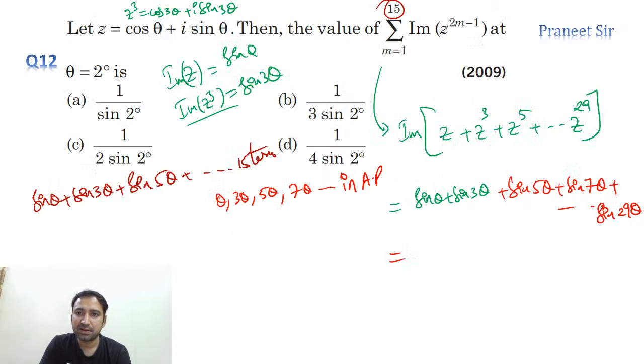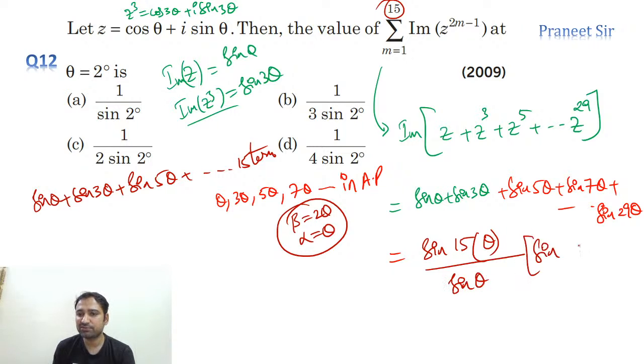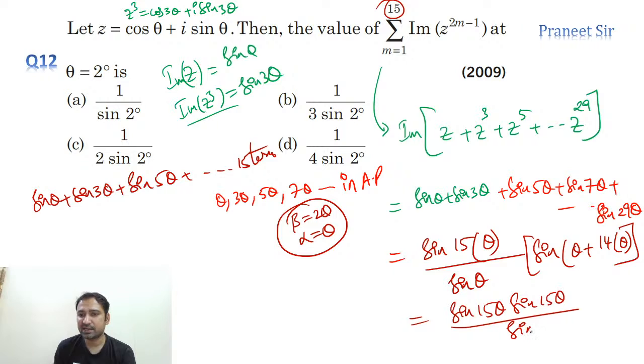Right. So tell me, how much do you get? Sine n beta by 2. N is 15, guys. Beta is 2 theta and alpha is equal to theta. So if you use these values here, sine n beta by 2 by sine beta by 2 into sine of alpha plus n minus 1 into beta by 2. That's what we're getting. So finally what do we get, guys? Sine 15 theta into sine 15 theta by sine theta. That's what we're getting.